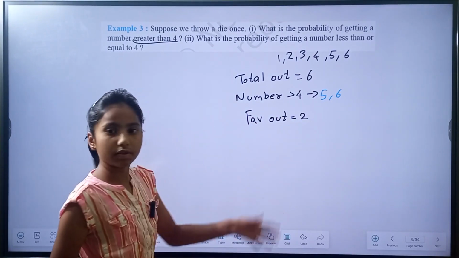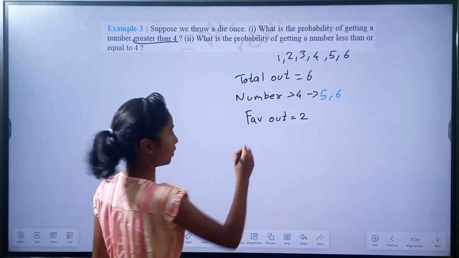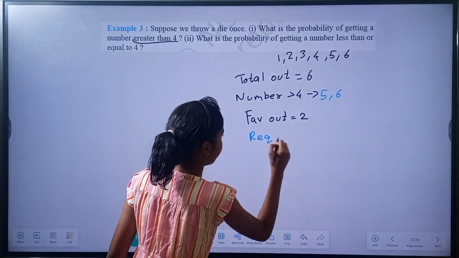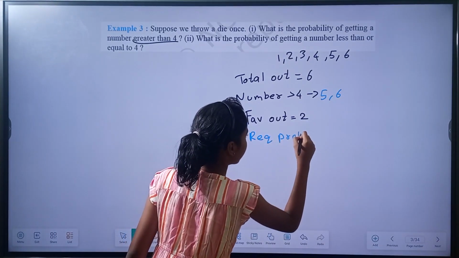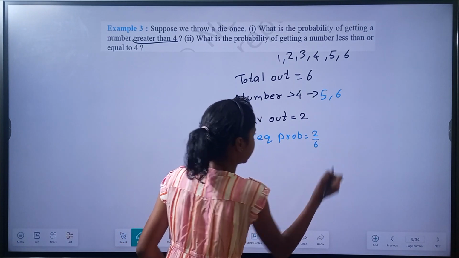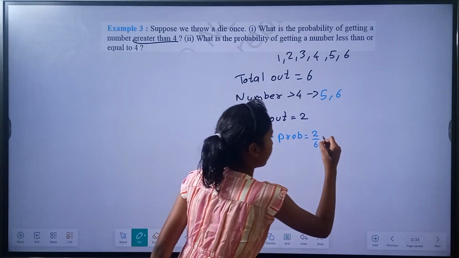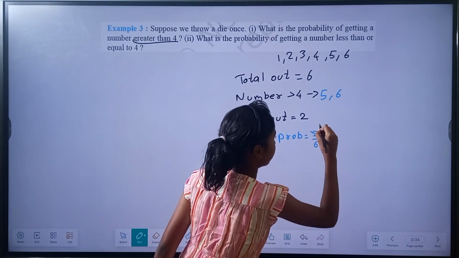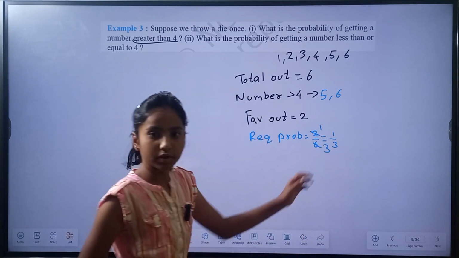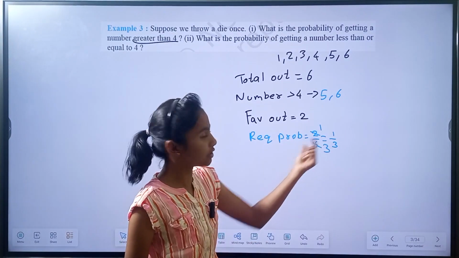And so the required probability is equal to 2 by 6. By simplifying this, we get 1 by 3. So the required probability is 1 by 3.